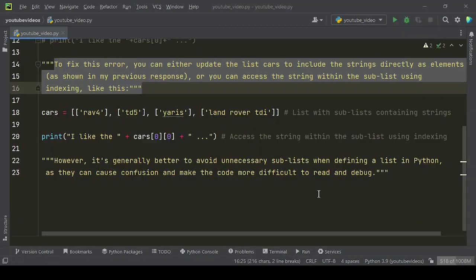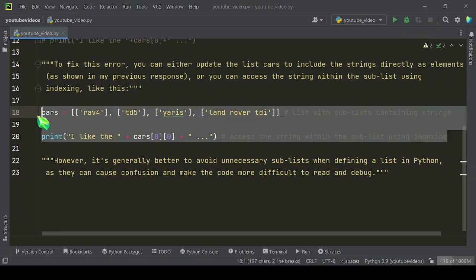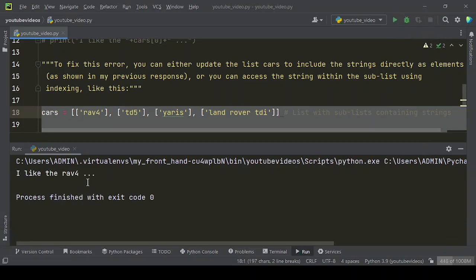To fix this error, you can either update the list cars to include the strings directly as elements, as shown in my previous response, or you can access the string within the sublist using indexing, like this. Now let's run this example code. Here is the output you will get.